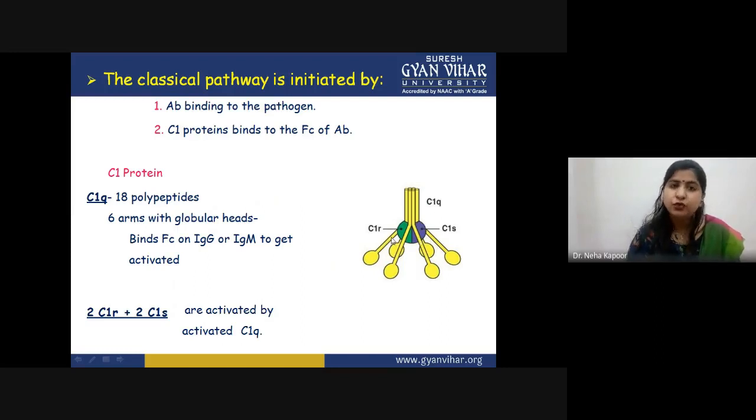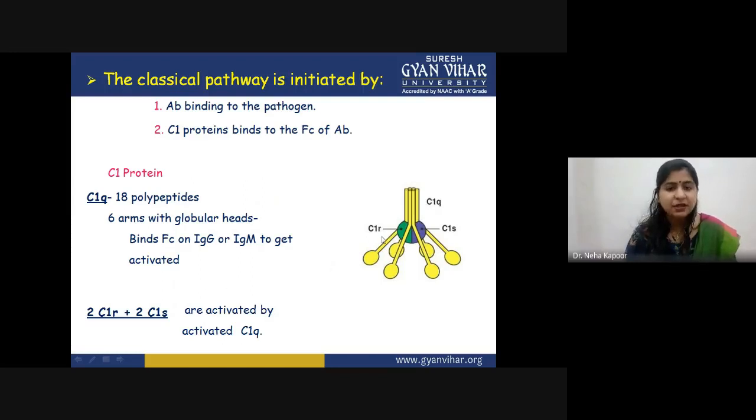The C1 protein is divided into three main subunits, C1q, C1r and C1s. C1q is comprised of 18 polypeptides and has 6 arms with globular heads. As you can see, these are the globular heads: 1, 2, 3, 4, 5, 6. With these heads the Fc portion of the antibody is attached. Normally, the antibody attached to these globular heads is either IgG or IgM. As you know, IgM is a pentavalent immunoglobulin.